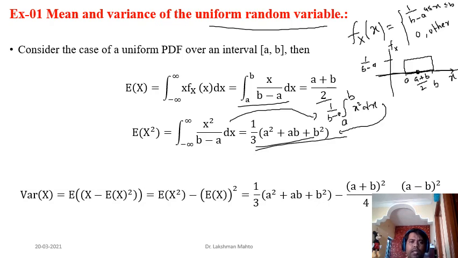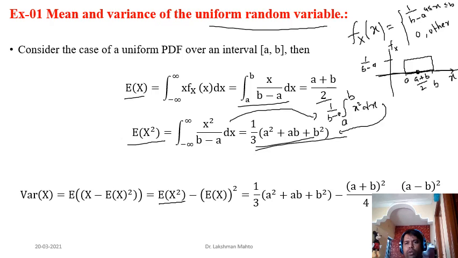Okay. Similarly, using these two, expectation of x and expectation of x square, this one is the first moment and this one is the second moment, and I have already derived this equation for a discrete random variable. I told you that it is also valid for the continuous case. So it is very easy to calculate expectation of x square and also expectation of x. Put all these values here, and after simplification, you will find that the variance is (a minus b) whole square by 12. So variability is going up to here.